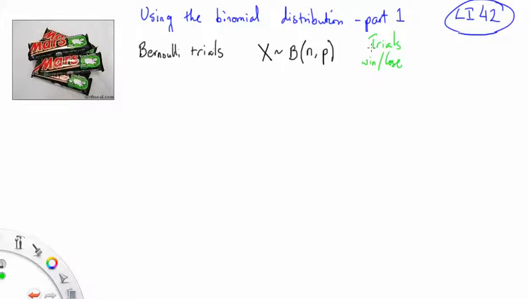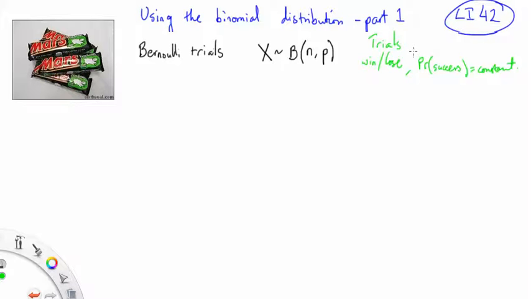Success or failure. It has to be a situation where the probability of success stays constant, so it doesn't change after each trial. Like with the Mars bars, it's just 1 in 6 wins free. You could argue that if you draw out a Mars bar, there are fewer winning Mars bars, so it's slightly different. But no, we're just going to say the probability of success is some constant number. So we need trials, you either win or lose, and the probability of winning is a constant value.